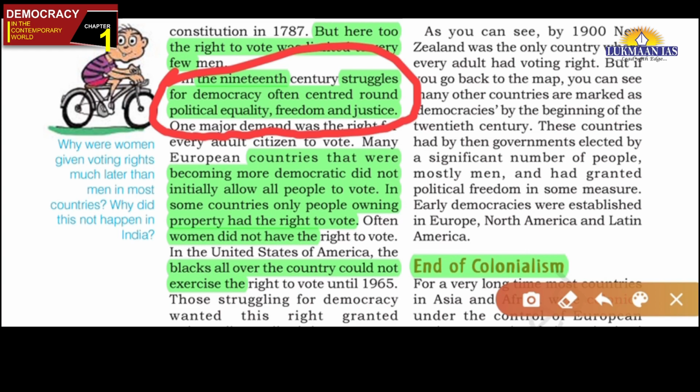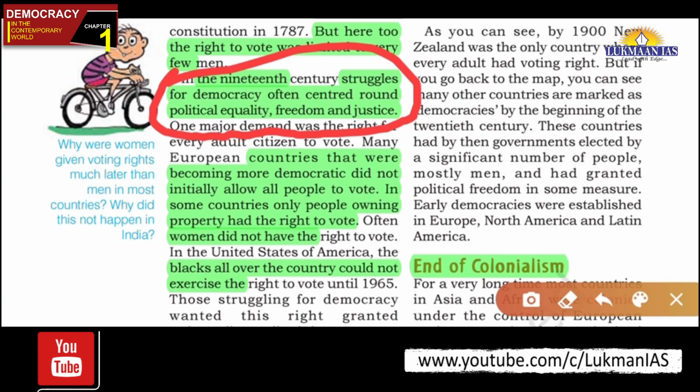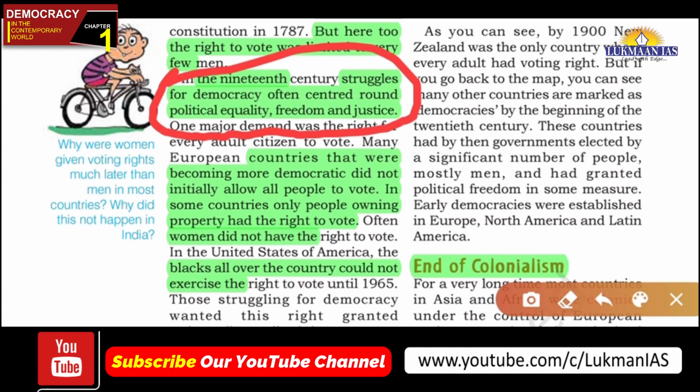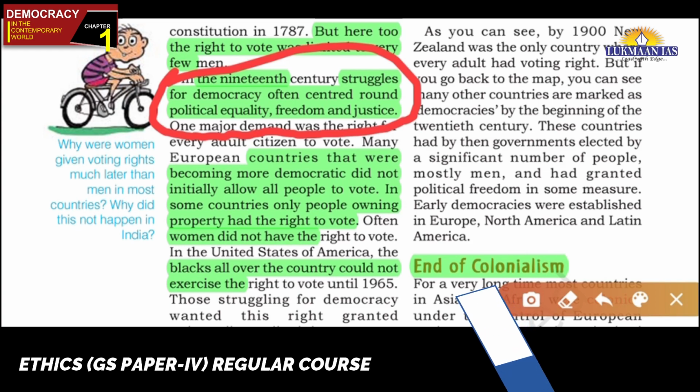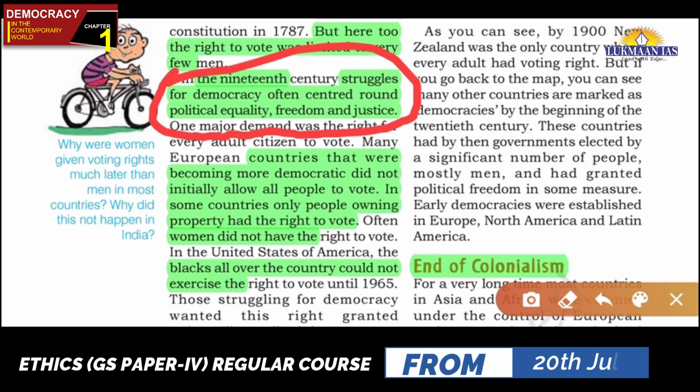That means, irrespective of gender, caste, religion, anything, one person will carry one vote and one value of vote. It can be said to be adult suffrage, universal adult franchise. So for these things, there were struggles in the 19th century. Okay, friends. So we should keep in mind that the right to vote was very limited during the beginning phase.